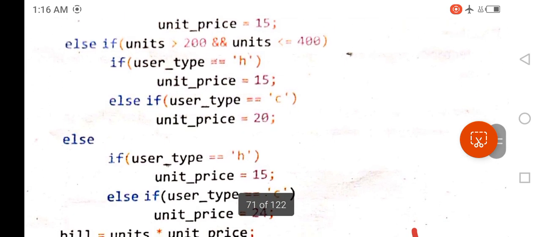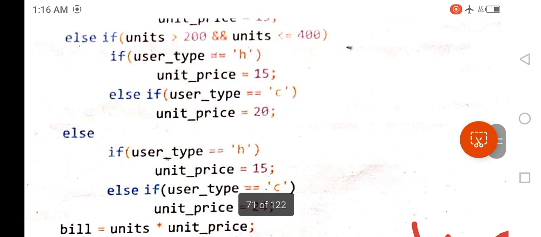Now you can see in that else if statement, here the units have been written using the logical AND operator, and the first subcondition before this logical AND operator is units greater than 200 and units less than or equal to 400.